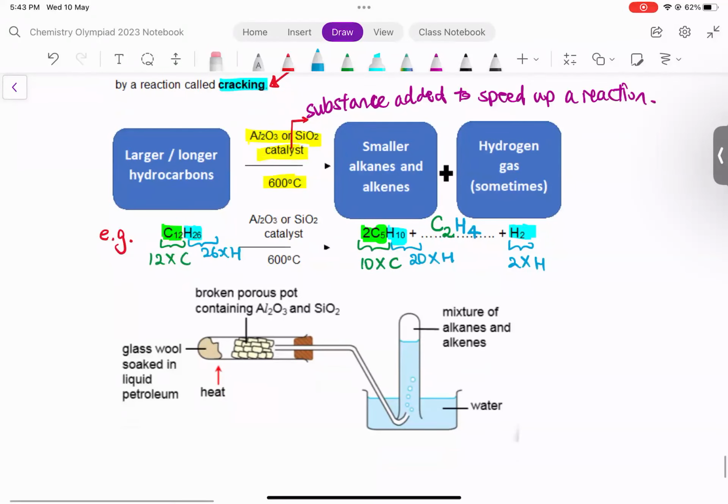So that's it for cracking. So if you are done copying this page, can you please give me a thumbs up so I know I can move on?